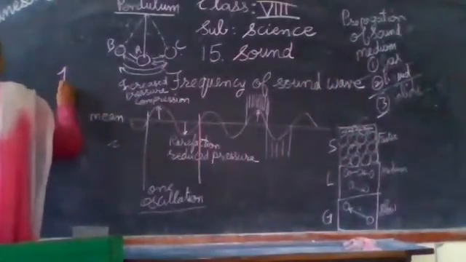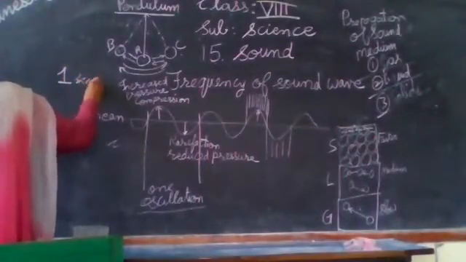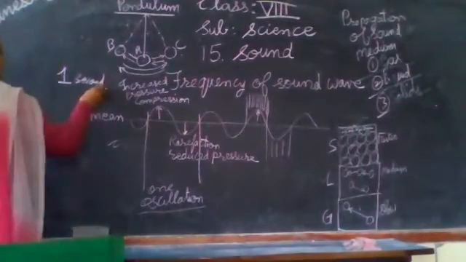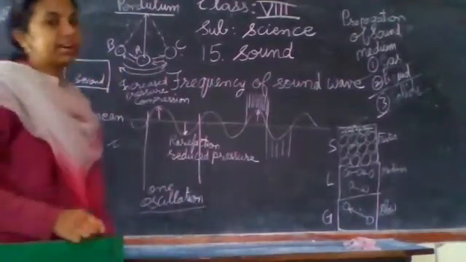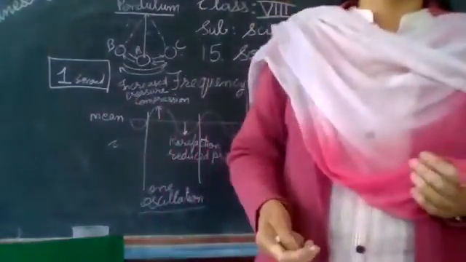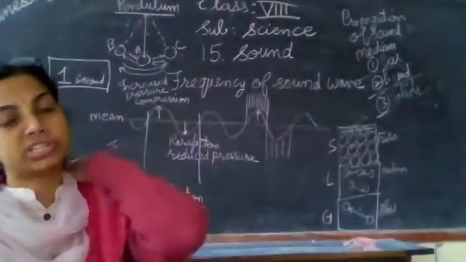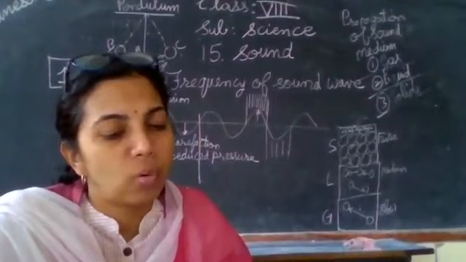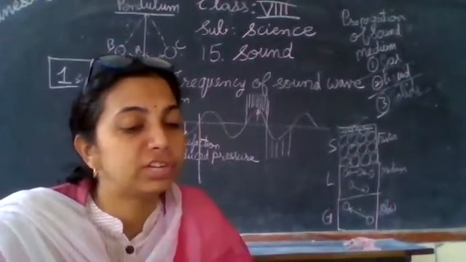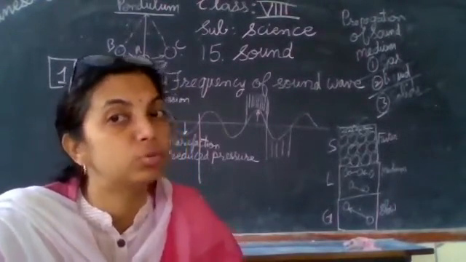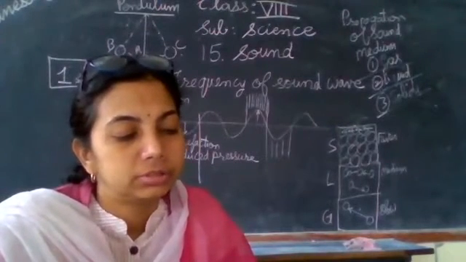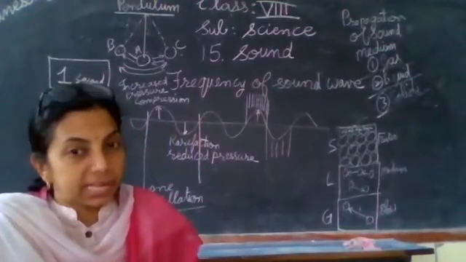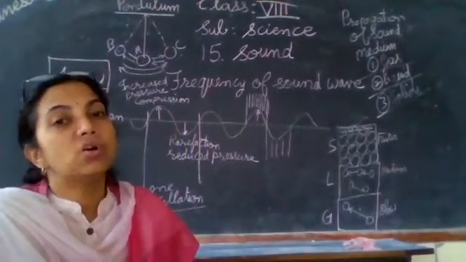So the time period is also very important in measuring these oscillations. If we consider 1 second, how many oscillations by the pendulum? In 1 second, how many compressions and rarefactions of the sound waves? And the number of vibrations of the tuning fork in 1 second we have to measure. Now, the number of such cycles produced in the air per second is called the frequency.